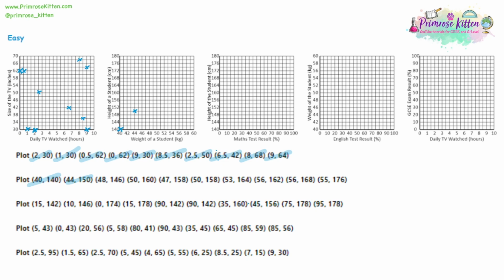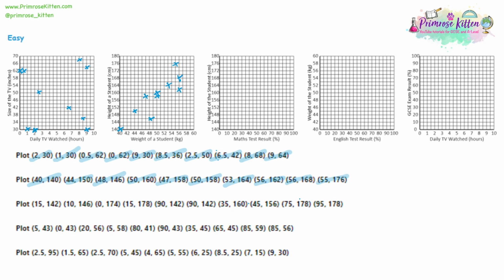So going back to the graph, we've got 48 and 146, 50 and 160, 47 and 158. And the way that I'm plotting this is, as I say the first number, I'm moving a pen across to it. So when I say 50 for the next one, I move a pen across to 50. And then when I say 158, I'm going from 50 all the way up to 158 and drawing the cross. So then we have 53 and 164, 56 and 162, 56 and 168, and 55 and 176.